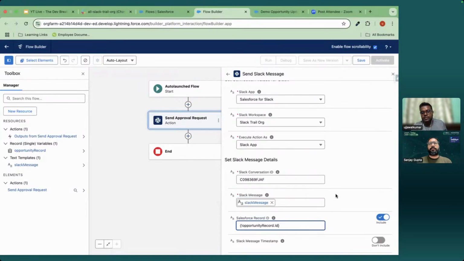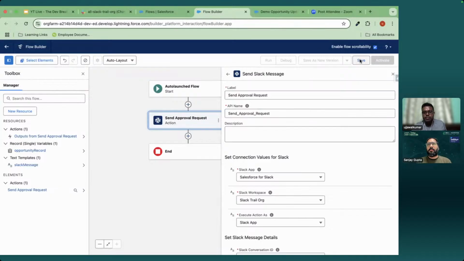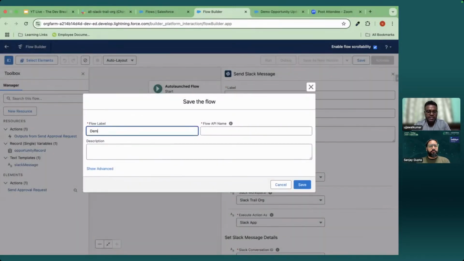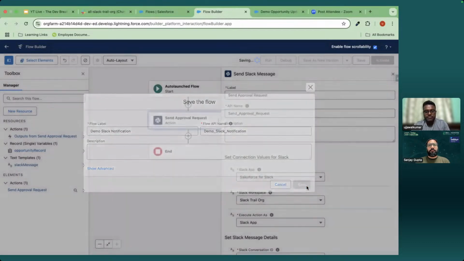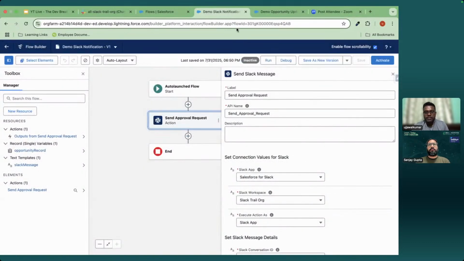Yeah. So now this is done. Let me save, demo Slack notification. Save.